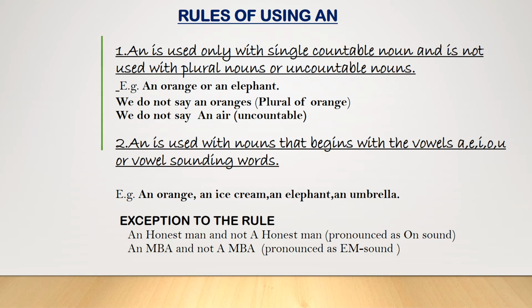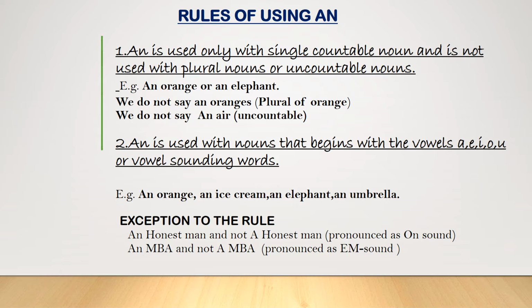Let's take a look at the rules when using the article an. An is used only with a single countable noun and is not used with plural nouns or uncountable nouns. This rule holds true when using the article a. For example, we say an orange or an elephant. We do not say an oranges, and we do not say an air.